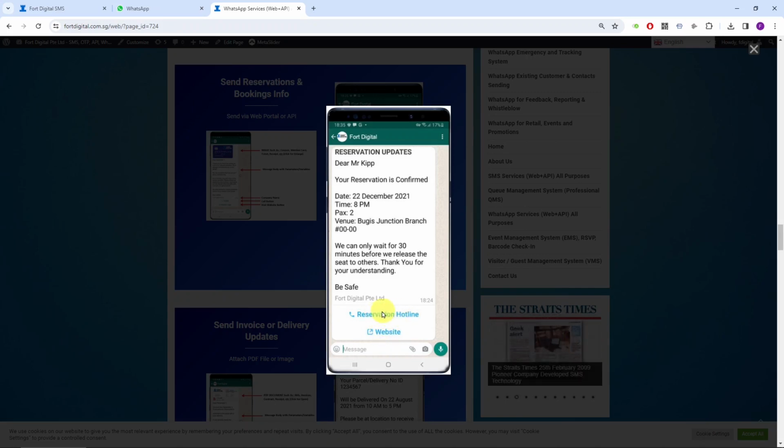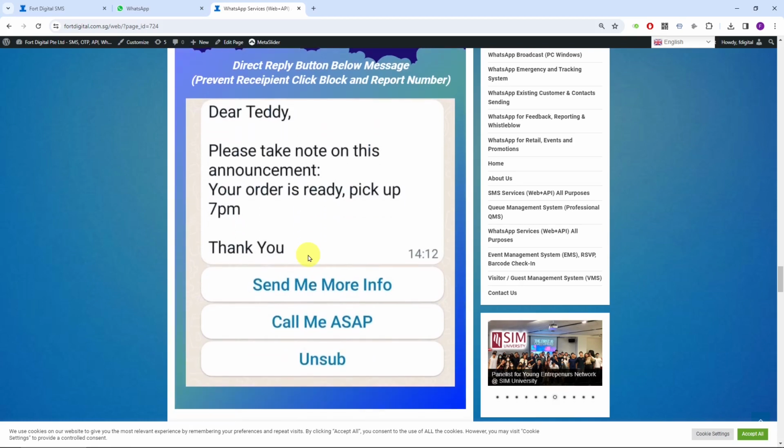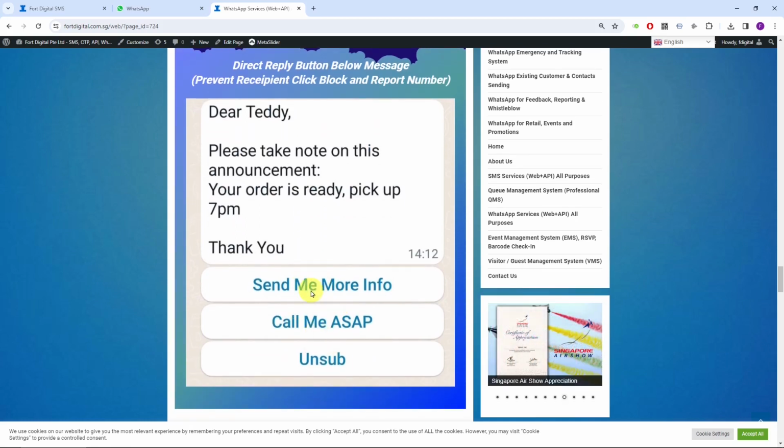We can also create buttons for a hotline call. That means people can just click and it will make a normal call, not a WhatsApp call, using their phone. Another type of button is the reply button. This is a very nice button where you can provide buttons for people to reply back to you with a fixed message, like I'm coming, I'm not coming, unsubscribe. Instead of typing, they can just click.